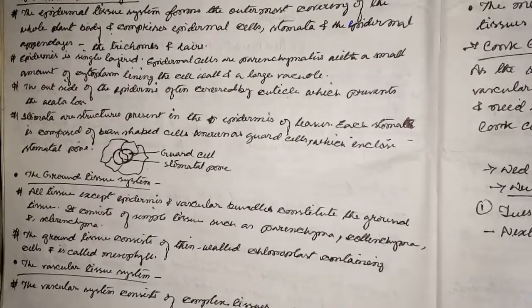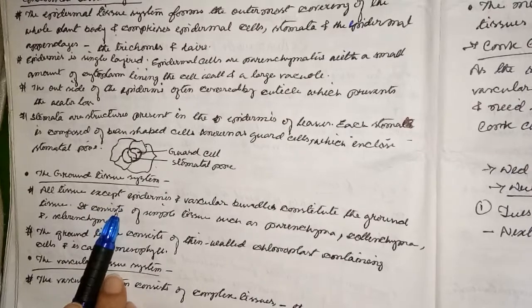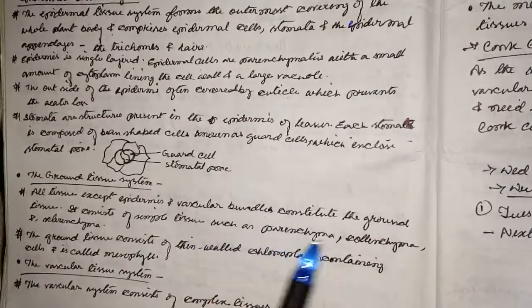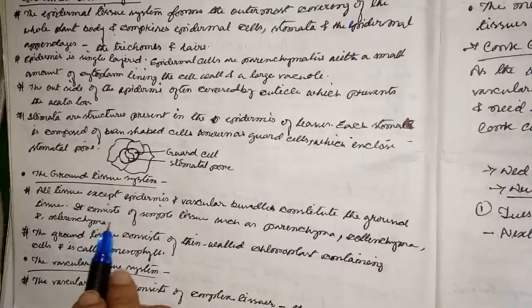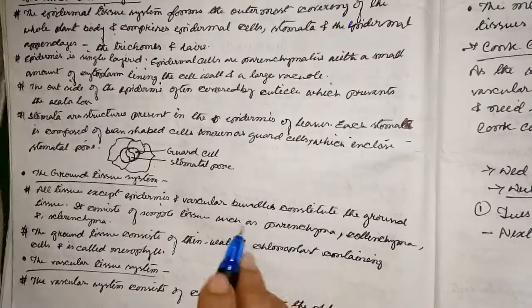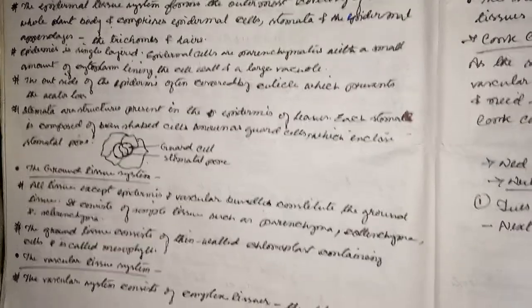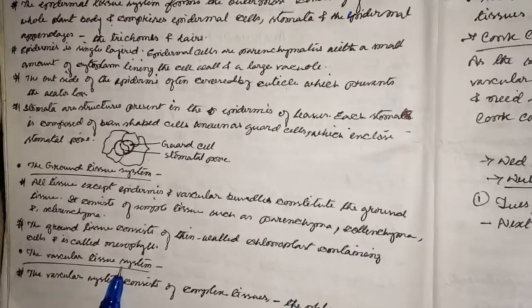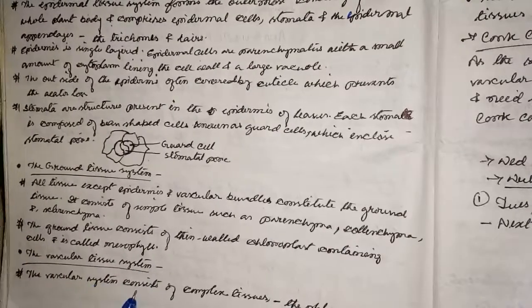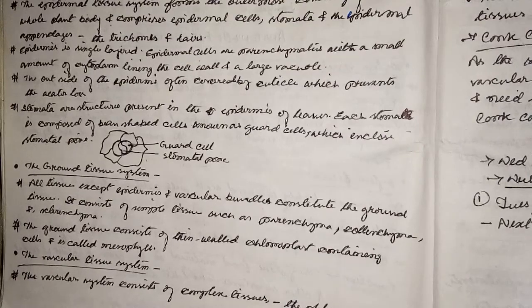Now the ground tissue system. All tissue except epidermis and vascular bundles constitute the ground tissue. It consists of simple tissues such as parenchyma, collenchyma and sclerenchyma. The ground tissue consists of thin-walled chloroplast containing cells and is called mesophyll. The vascular tissue system. The vascular tissue consists of complex tissue, the phloem and the xylem.